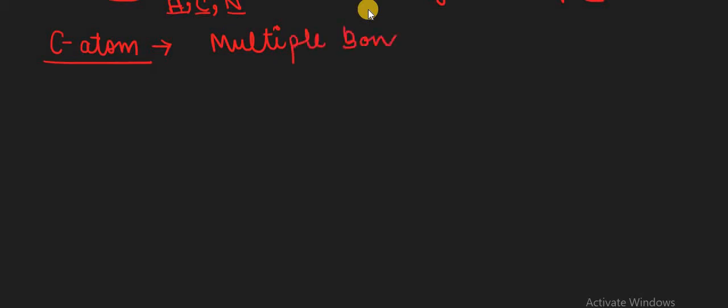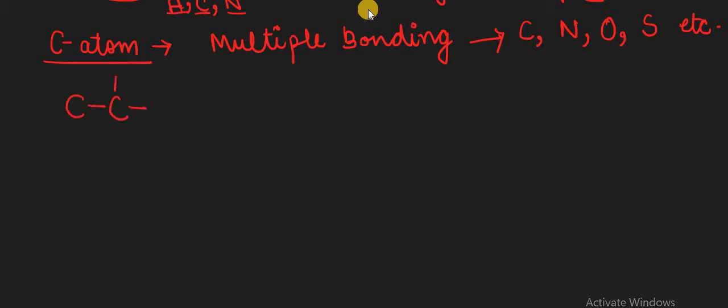Now further, a very unique property of the carbon atom is that it has the tendency to form multiple bonds with carbon itself, and secondly with the other atoms of the compound, either nitrogen, oxygen, or maybe sulfur, etc. So if we look at carbon to carbon self-linking, maybe a single bond is present between them. So this is the single bond between the carbon atoms.